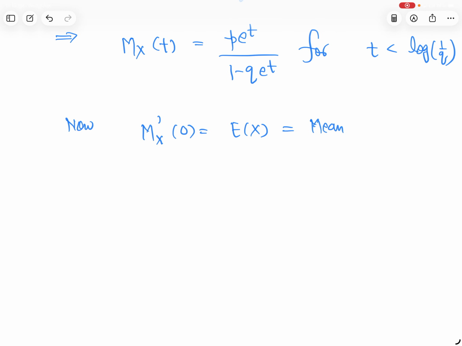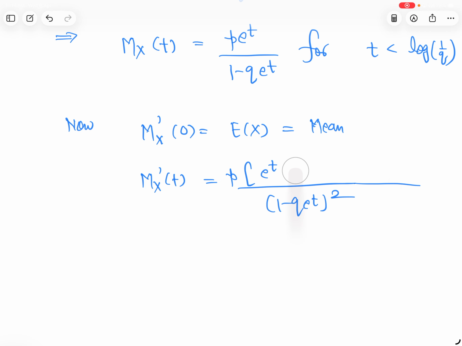So what is the first derivative with respect to t? 1 minus q e to the power t, whole square in the denominator. P will remain as it is because p is constant. Derivative of e to the power t, times 1 minus q e to the power t, minus the derivative of 1 minus q e to the power t.